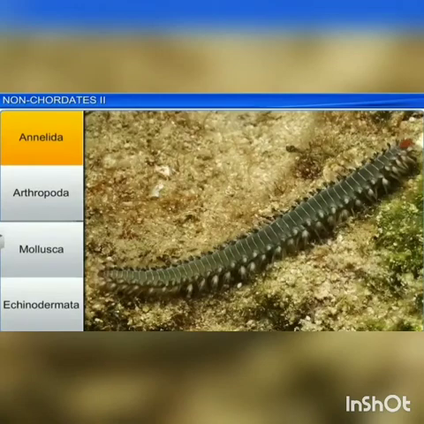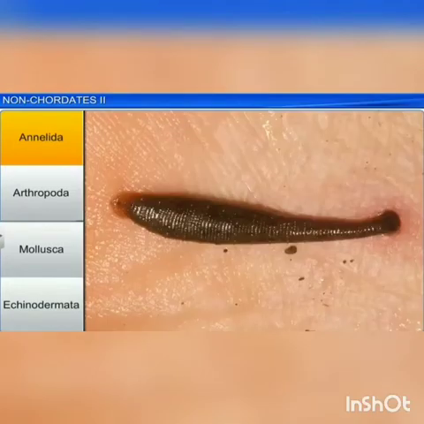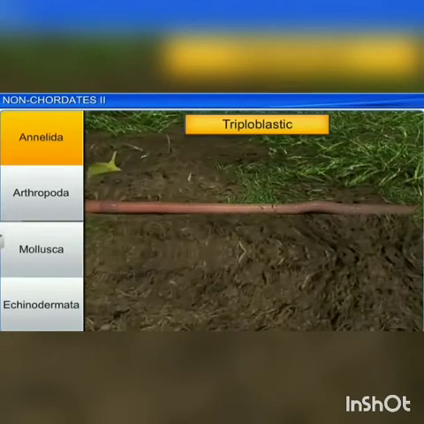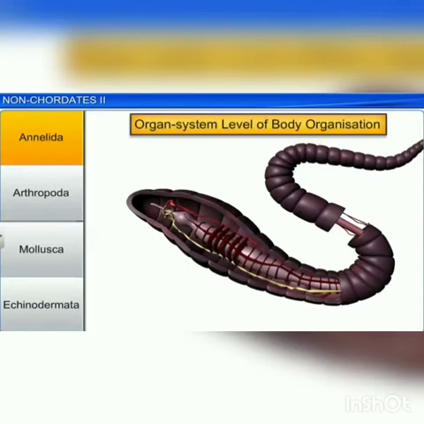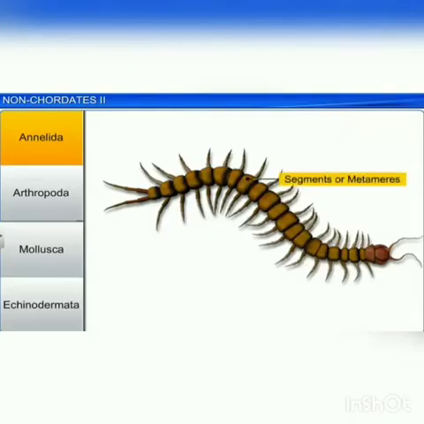Annelida. Annelids were the first segmented animals. They are aquatic or terrestrial, free living, but some are parasitic. They are triploblastic, bilaterally symmetrical, coelomate, and exhibit organ system level of organization. The coelom with coelomic fluid creates a hydrostatic skeleton which helps in locomotion.